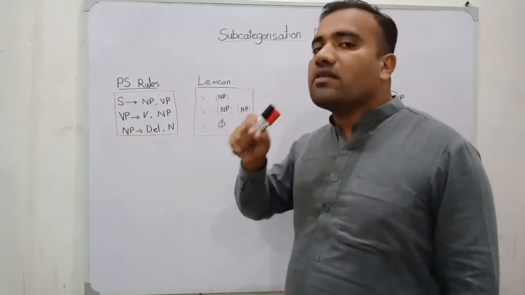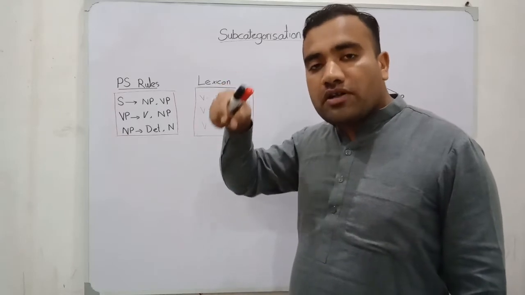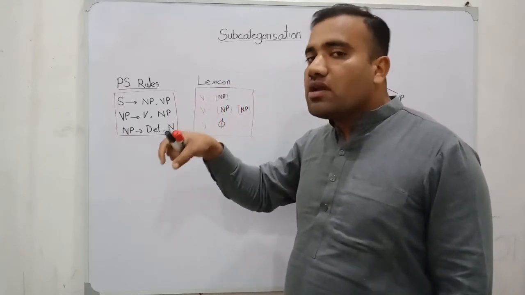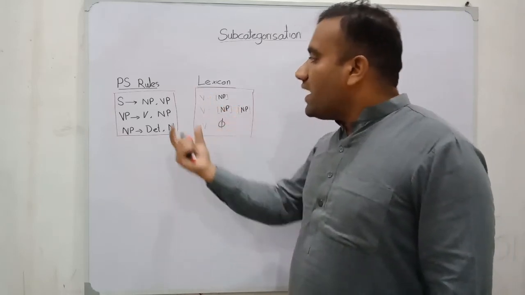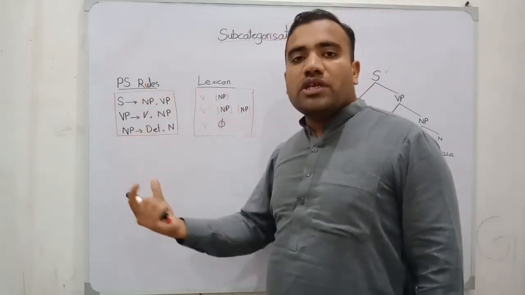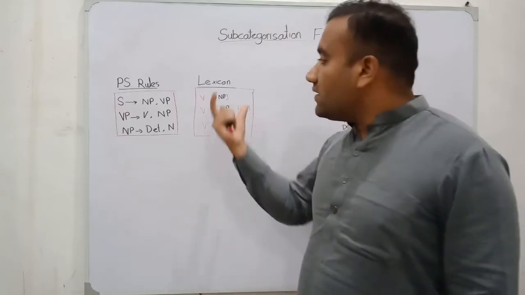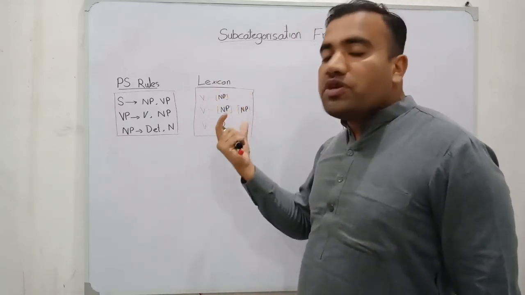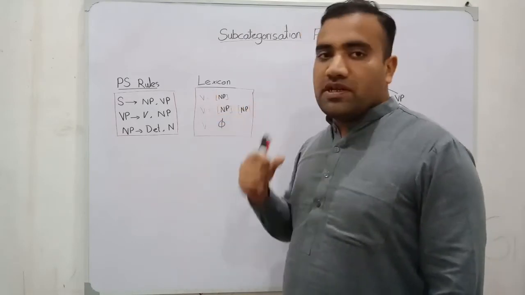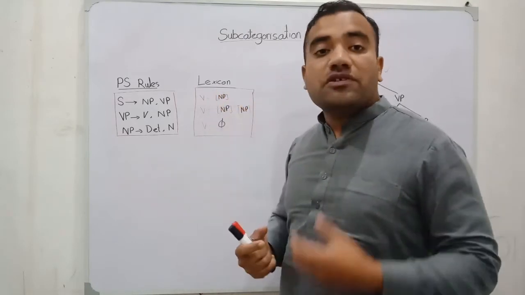In the lexicon there is particular information about particular verbs, and in the lexicon of that particular language we may have the verbs, and the verb has certain frames.